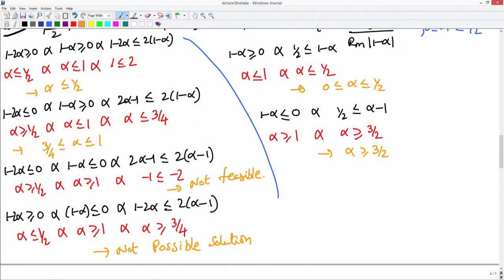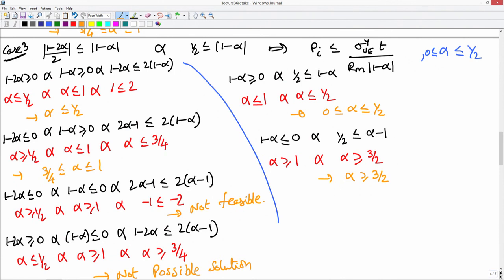Okay. So, again combining these domains, in this domain you need alpha to be less than half and alpha must be less than half even here. Alpha must be greater than 3 by 2, which is not possible in this domain. So, the common domain is alpha must be less than half. Okay.